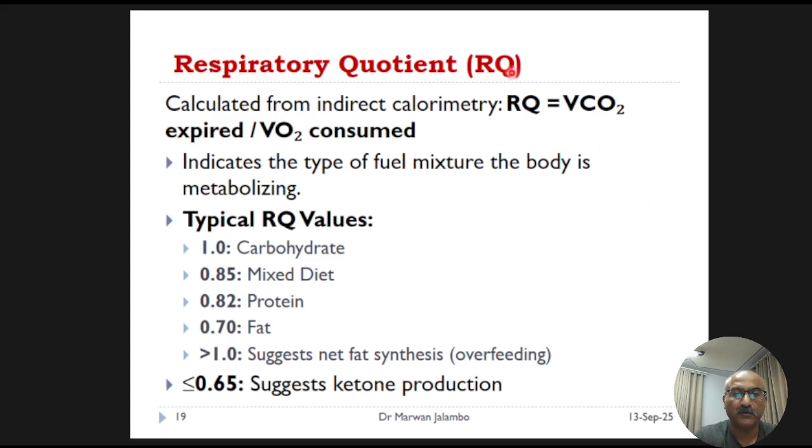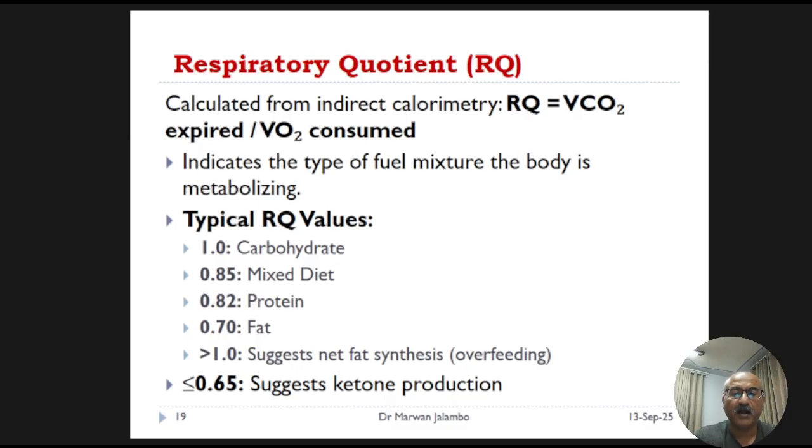An RQ of 1 indicates that the body is primarily burning carbohydrate, but an RQ value of 0.85 means a mixed diet. When the RQ value is 0.7, it indicates fat is the primary fuel source. A mixed diet of carbohydrate, as mentioned,